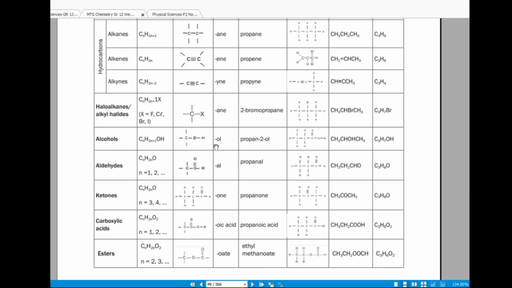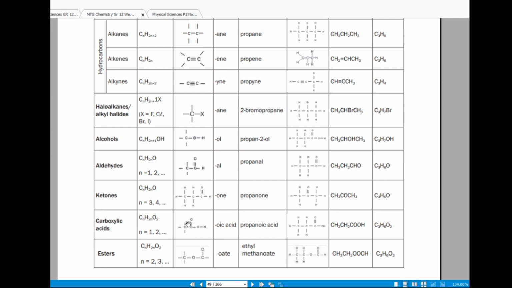So for example, if you are looking at the molecular structure of alcohols, you will see there's an OH. That OH is a functional group, right? Because it can tell you this is an alcohol. And when you look at aldehydes, you'll see CHO, right? When you see this, you'll be able to say, okay, this is an aldehyde.